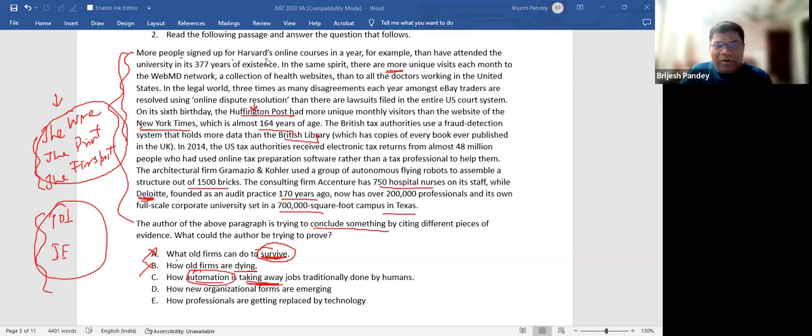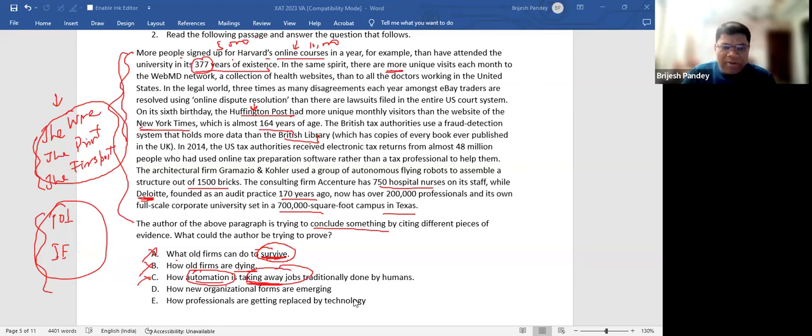More people signed up for Harvard's online course than have attended the university in 377 years. So it's possible that online Harvard courses are pursued by, let's say, 10,000 people, and in the offline university they have only 5,000 people. Does that mean that people are losing their jobs? Just because there are more health professionals on Deloitte, does it mean that people are losing jobs? So where does the idea come from that jobs are being taken away? Nothing has been mentioned of that.